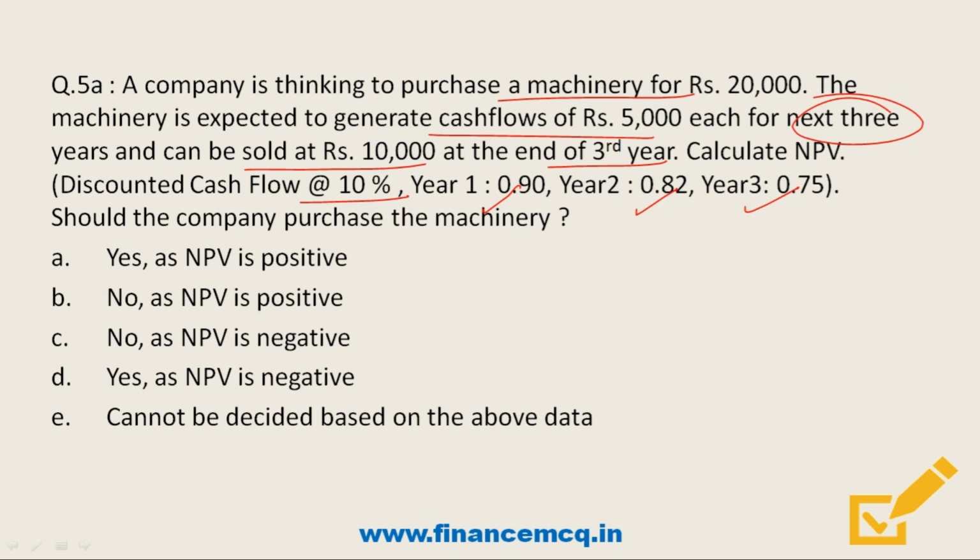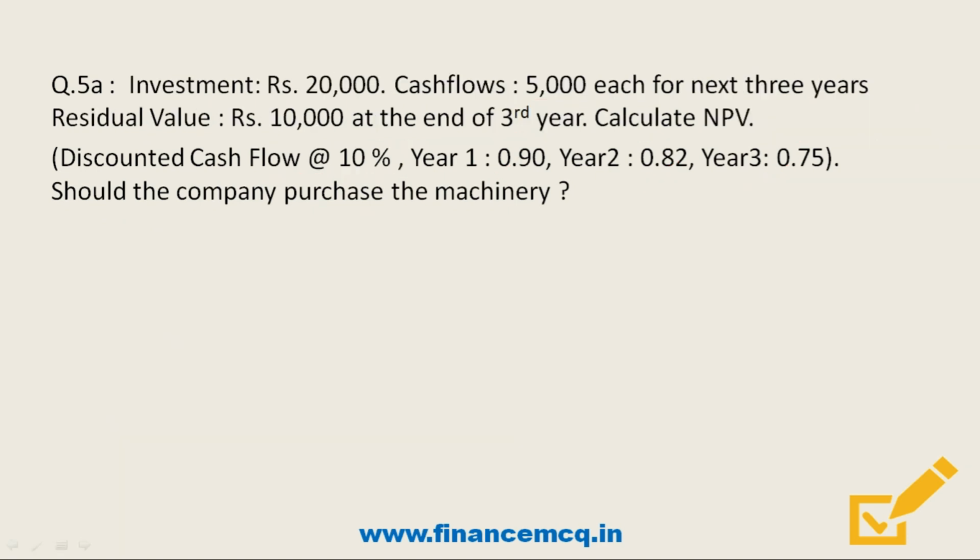and we'll have to suggest whether the company should go ahead and purchase the machinery. So friends, if we summarize the data given in the question, the data we have the investment value of the company, that is 20,000, and cash flows, that is 5,000 for next 3 years. Residual value is given as 10,000 and that will be accrued at the end of third year, and we'll have to calculate NPV so as to suggest the company whether it should go ahead or not.